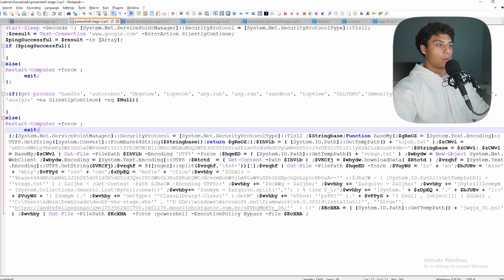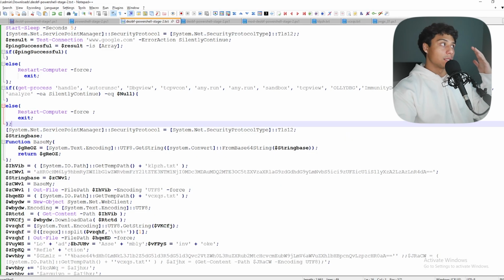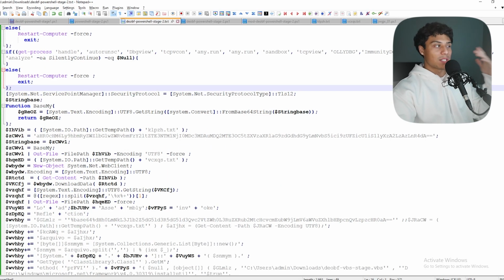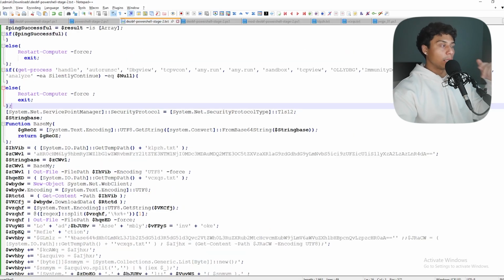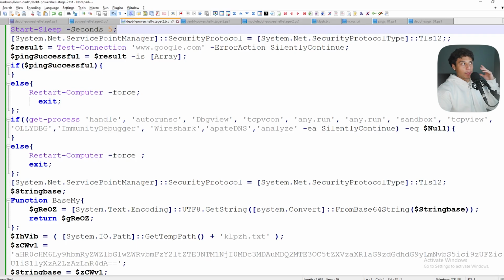At this point, the malware is executing PowerShell, but what is it actually doing? Let's take a look. As I usually do, this is pretty hard to read. All this stuff is written on one line. I mean, we can read some of it, but I take it into a new tab and just space everything out, put stuff on new lines so we can kind of read through this. So what is this malware going to do? Well, first, it's going to sleep for 5 seconds.